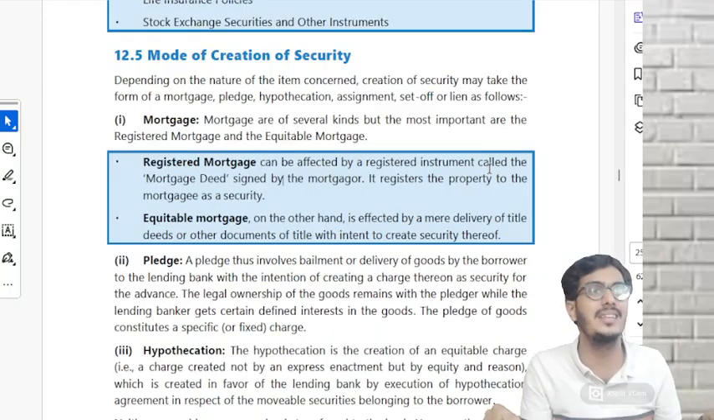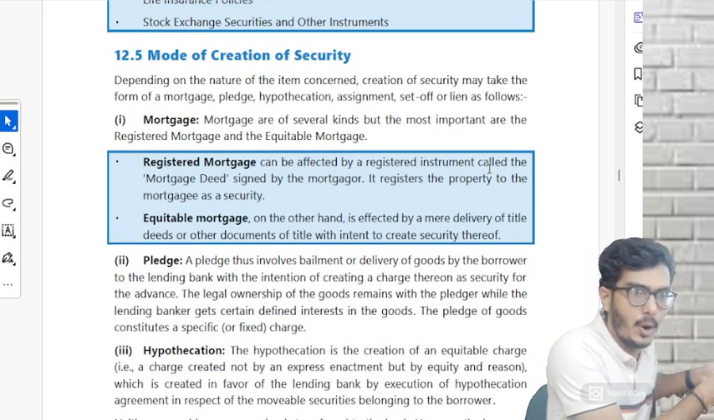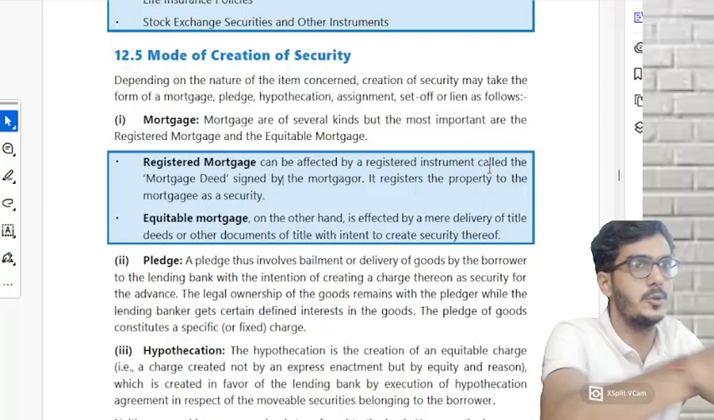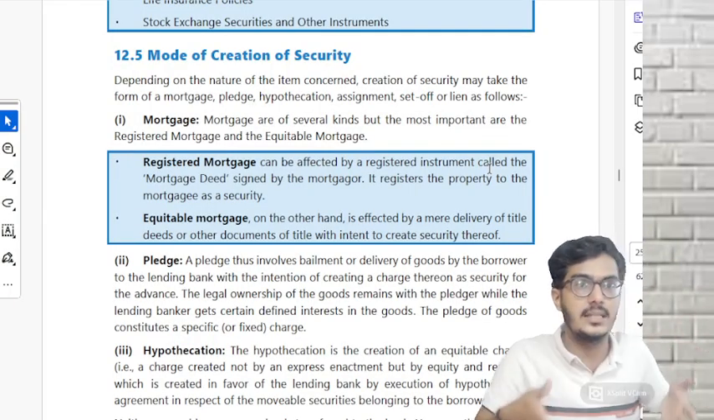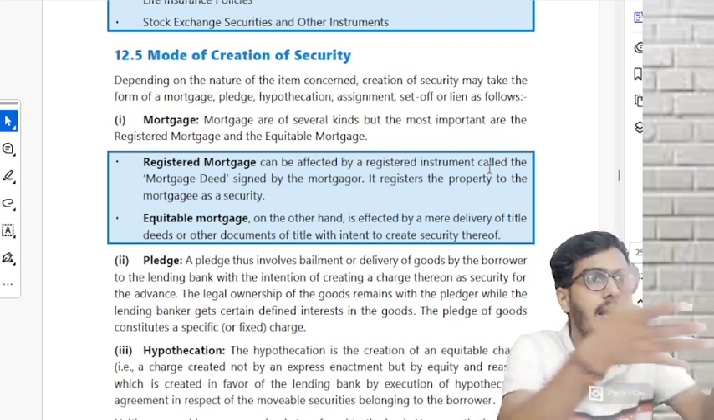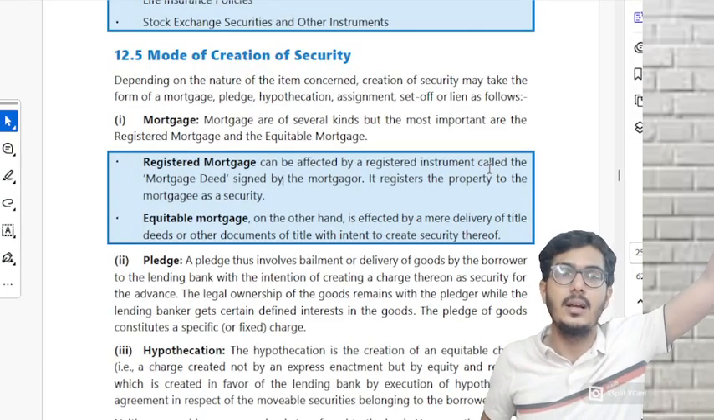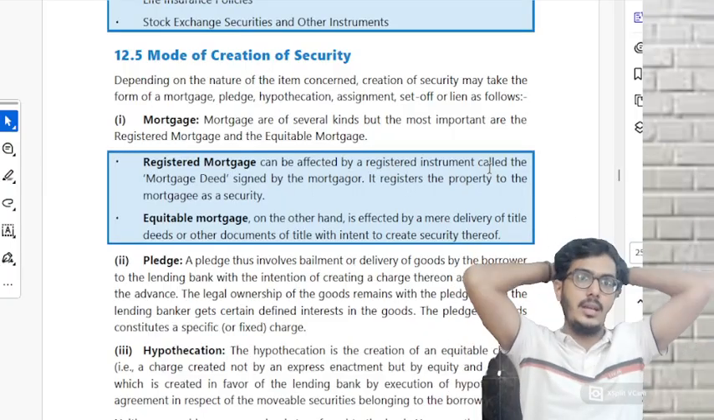In this, you're not going to make that mortgage deed. What you're going to do is postman work. The property papers are with you; take those papers, go to the bank, and give them the papers. Mere delivery of the title deeds. Did you make that mortgage deed? The moment you make a mortgage deed, it becomes registered. If you just deliver the title deeds to the bank, it becomes an equitable mortgage.